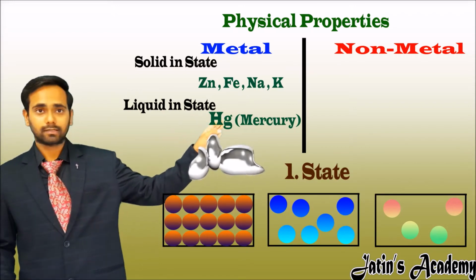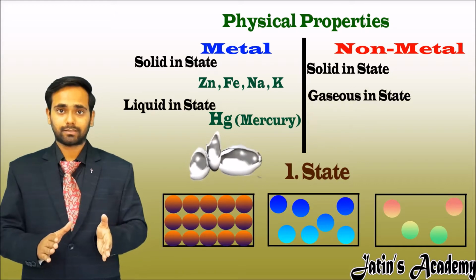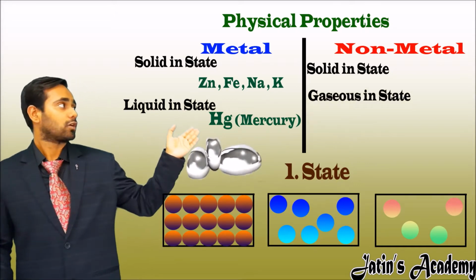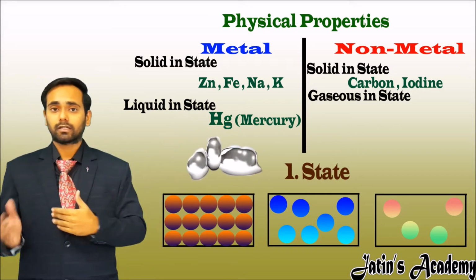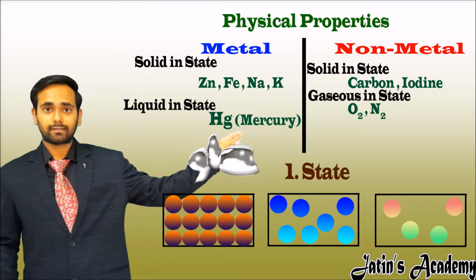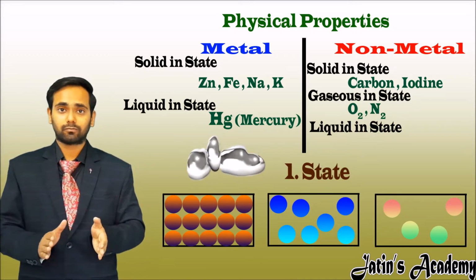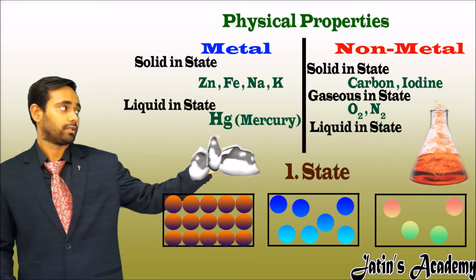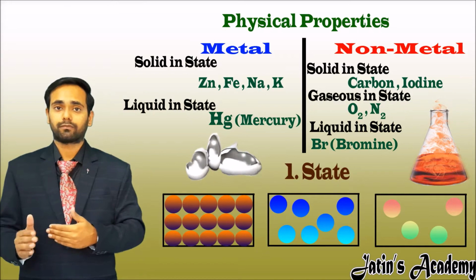On the other side, non-metals are solid and gaseous in state. For example, solid non-metals are carbon and iodine, and gaseous ones are nitrogen and oxygen gas. There is one non-metal which is liquid at room temperature, that is bromine. So exceptions are very important from the exam point of view.